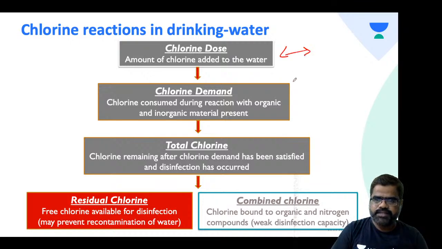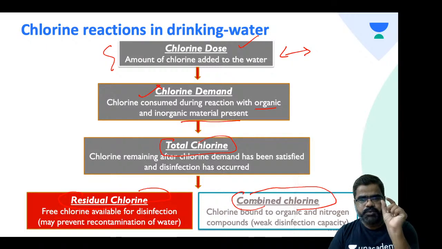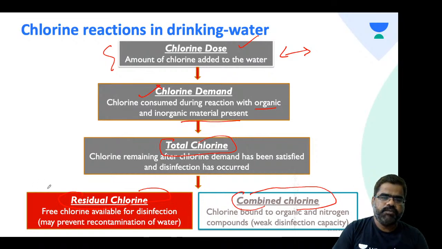Okay, let's understand it in the best possible way. You keep on adding chlorine, and whatever amount of chlorine you have added is the chlorine dose. The chlorine which is consumed when it reacts with organic and inorganic matter becomes chlorine demand. Now what is total chlorine? Total chlorine includes the residual chlorine and combined chlorine. Initially, chlorine reacts with organic and inorganic matter and forms combined chlorine. Once the saturation point, the break point, has been reached, there will be free residual chlorine. So residual chlorine plus combined chlorine is total chlorine.